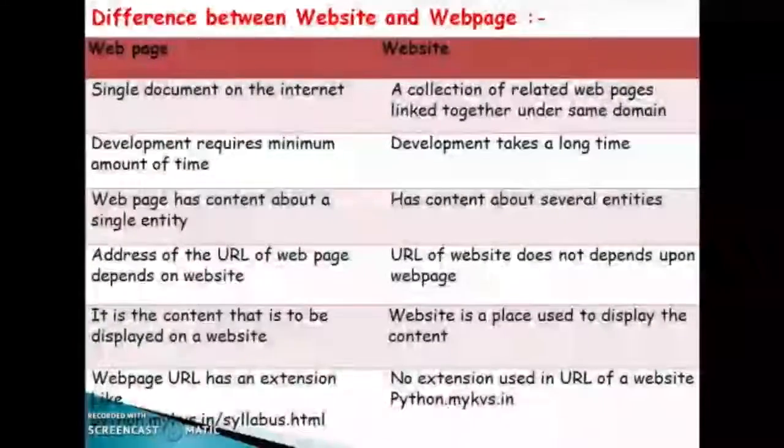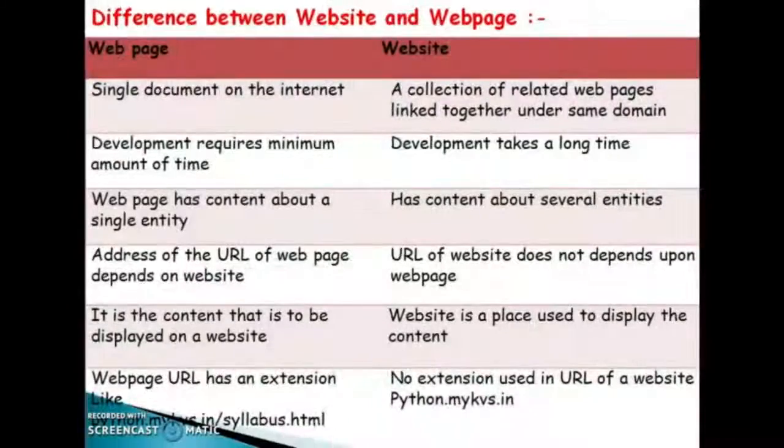A web page URL has an extension like .html. But for a website, no extension is used in the URL. These are the differences between a website and a web page.